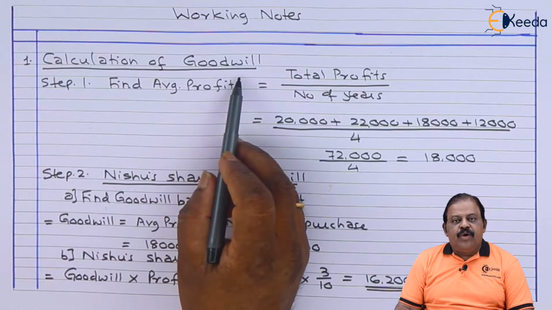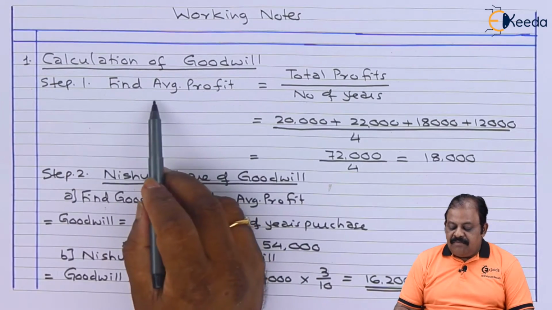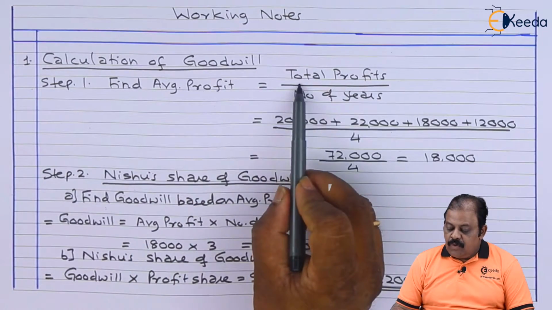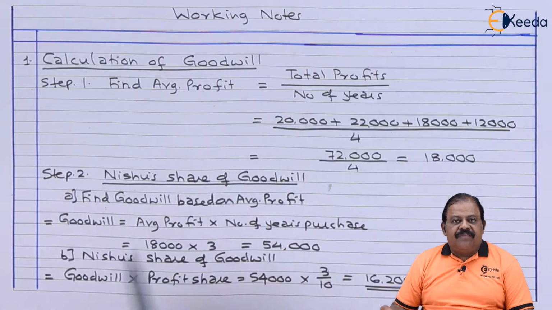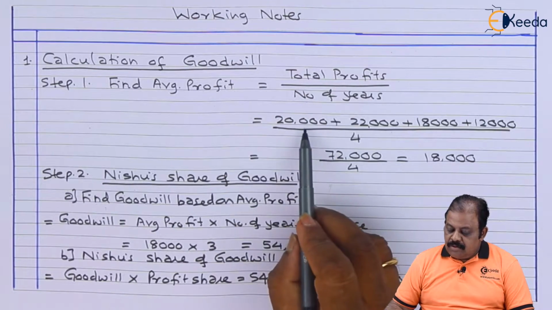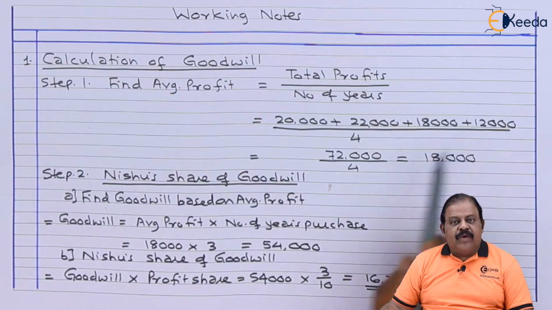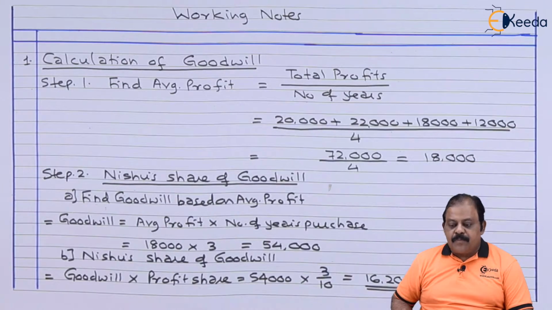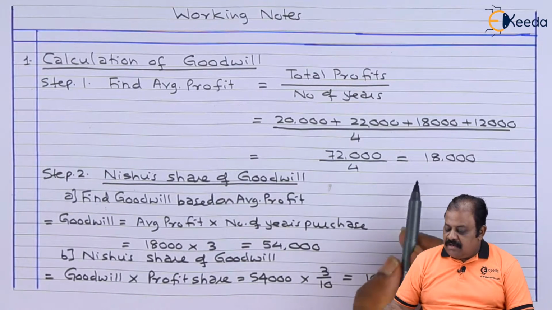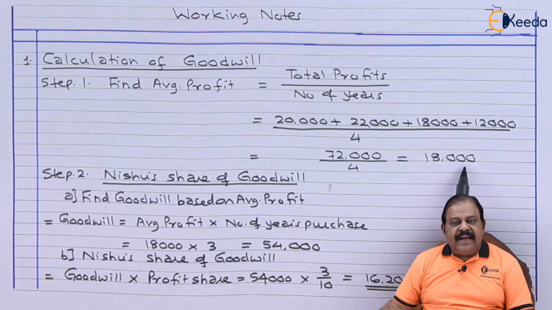Calculation of goodwill. Step 1, finding average profit. Total profit divided by number of years. 20,000 plus 22,000 plus 18,000 plus 12,000 divided by 4. 72,000 divided by 4. Here average profit is 18,000.